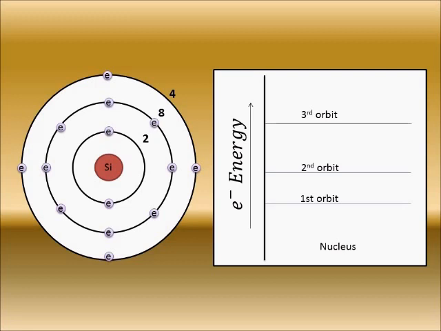The energy level basically indicates the amount of energy which the electron requires to be removed from its orbit. So the electrons in the outermost orbit will require the minimum energy, less than that required for the electrons in the second orbit, and then the first orbit.